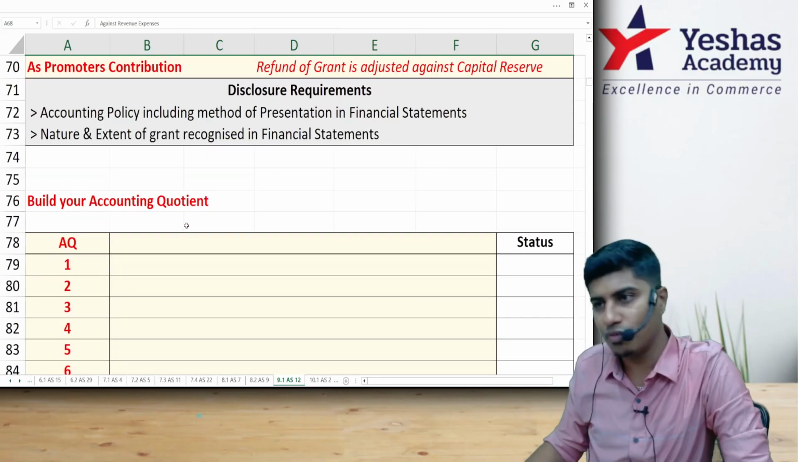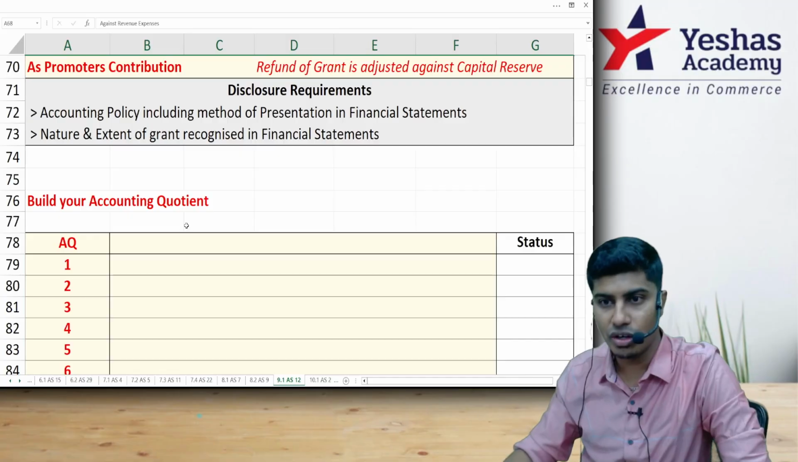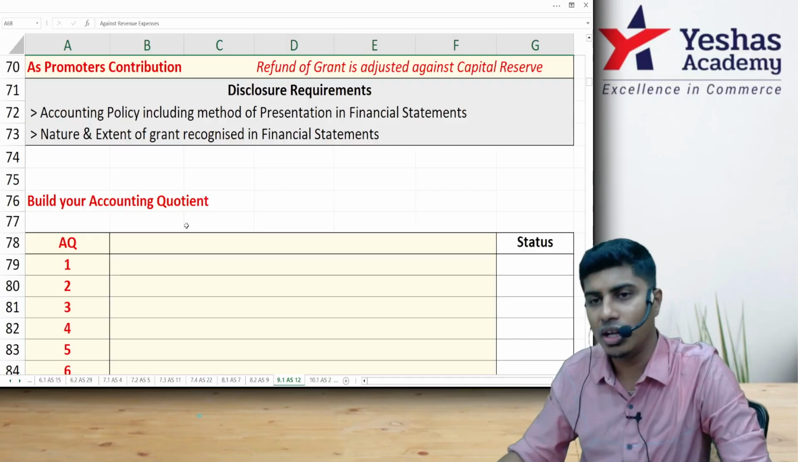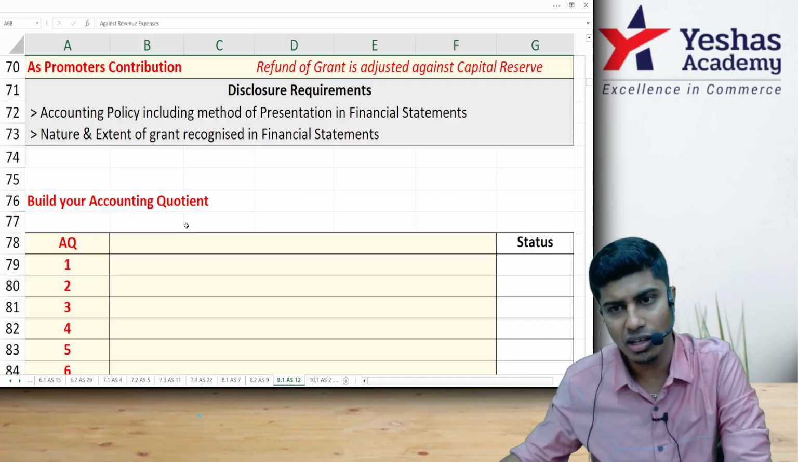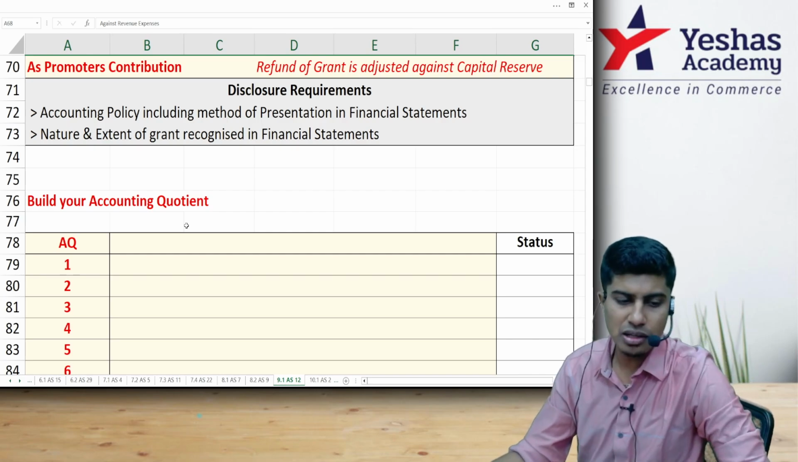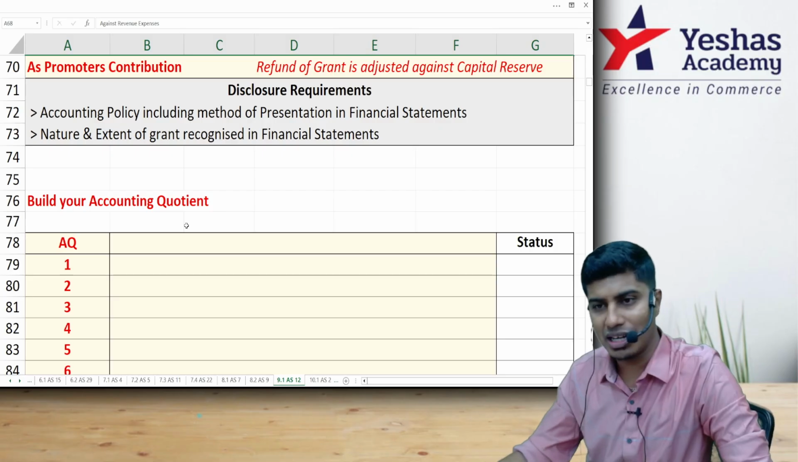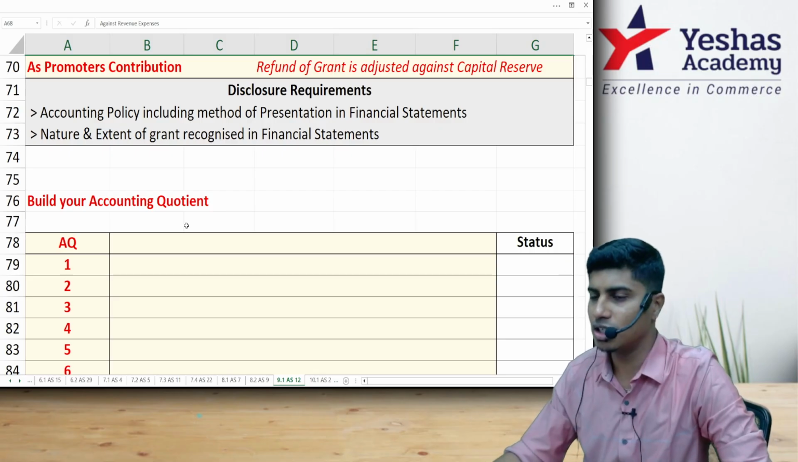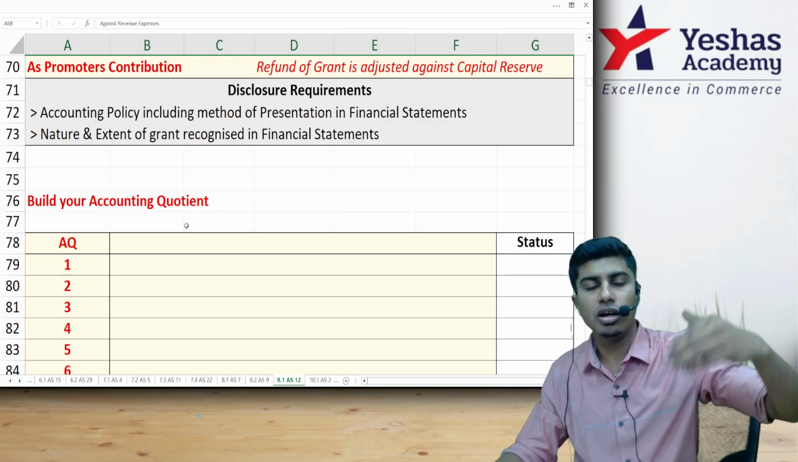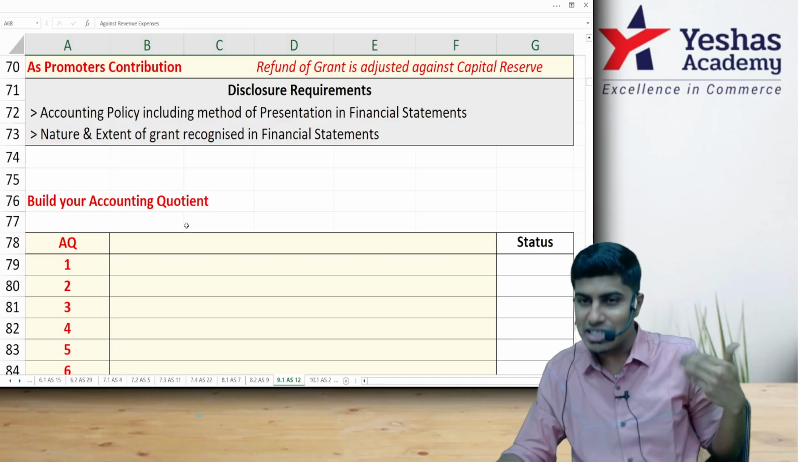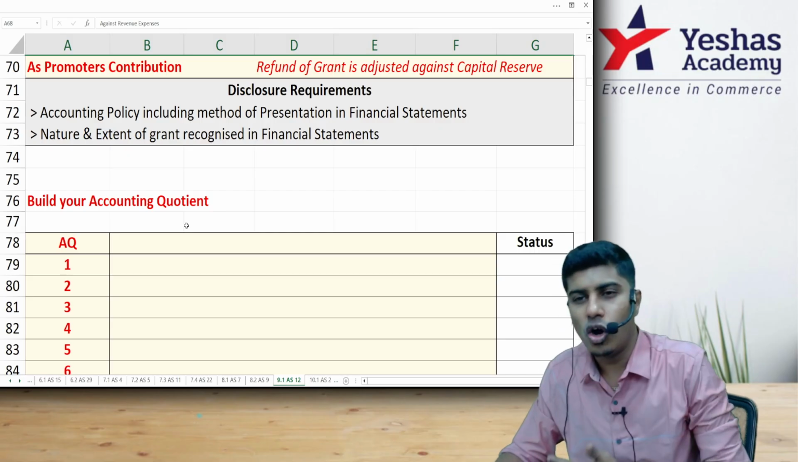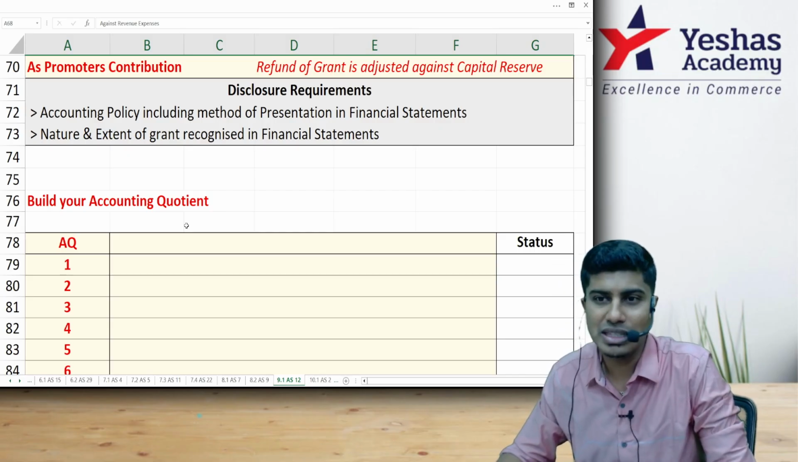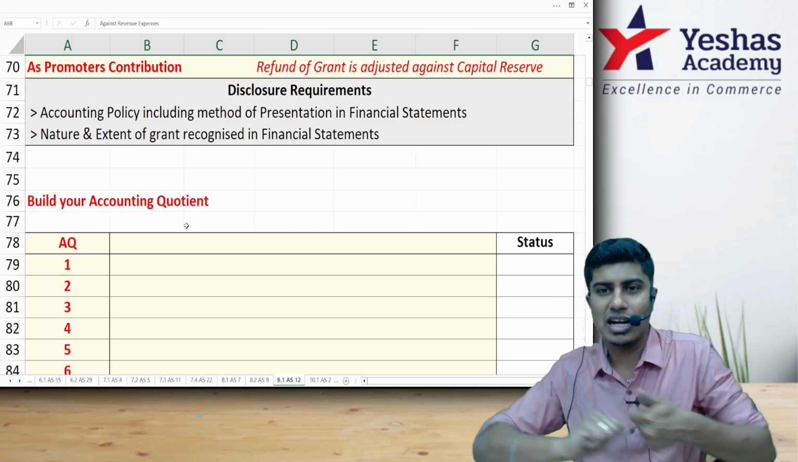Whenever you follow any of the approaches, when the choice is given to you, do mention in the accounts what approach is followed by the entity based on the options available, what is the nature and extent to which the grant is recognized, what is the nature and extent to which the grant is deferred, or why it is not recognized as income. Is it because the conditions have not been fulfilled? All such requirements have to be disclosed. These are disclosure requirements, and that's Accounting Standard 12.